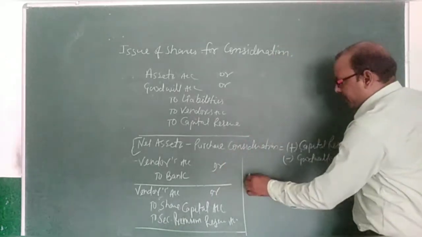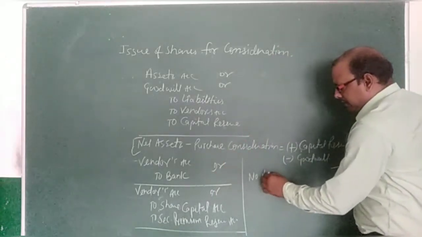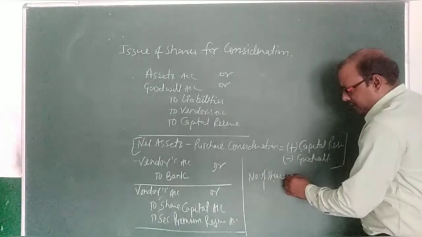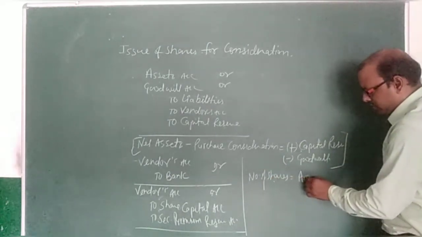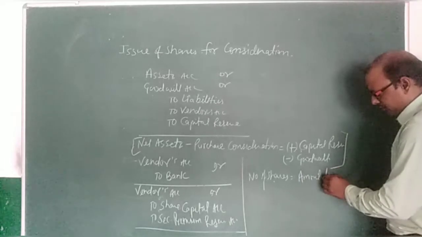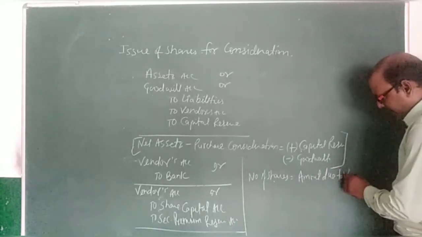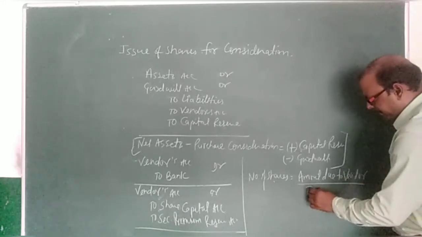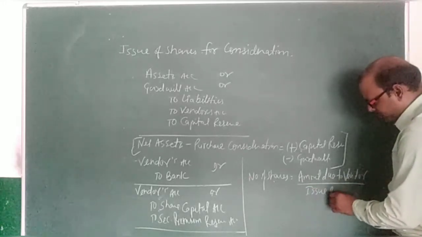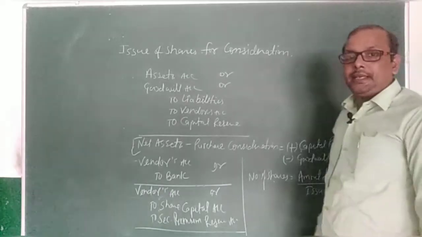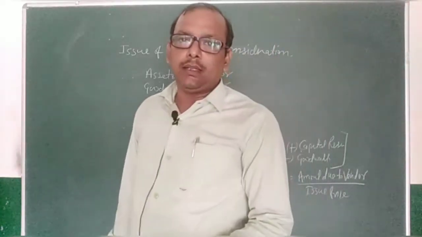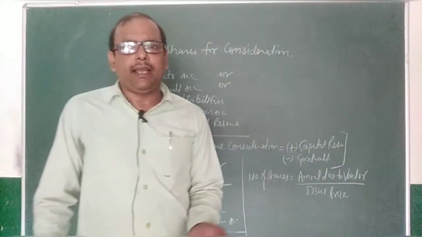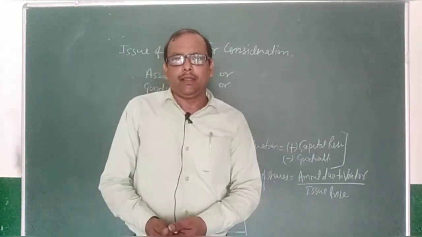For that purpose, we can use a formula: number of shares is equal to amount due to vendor divided by issue price. Issue price may be at par, may be at premium, as the case may be.